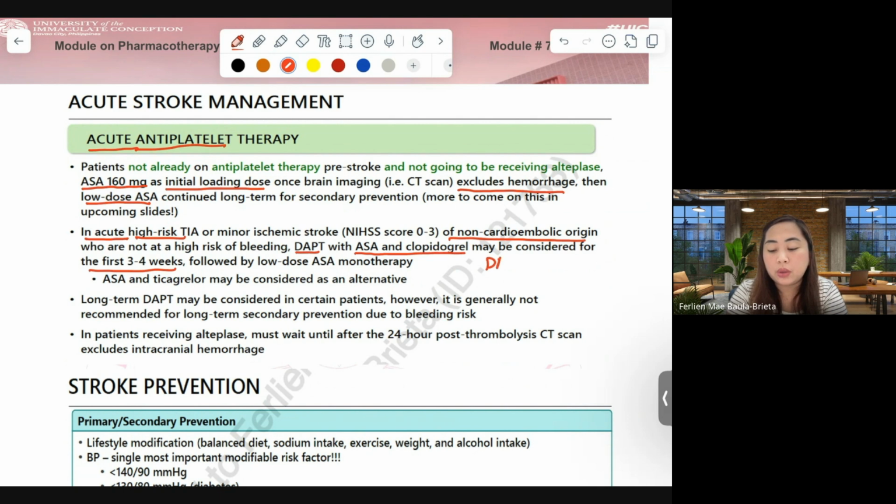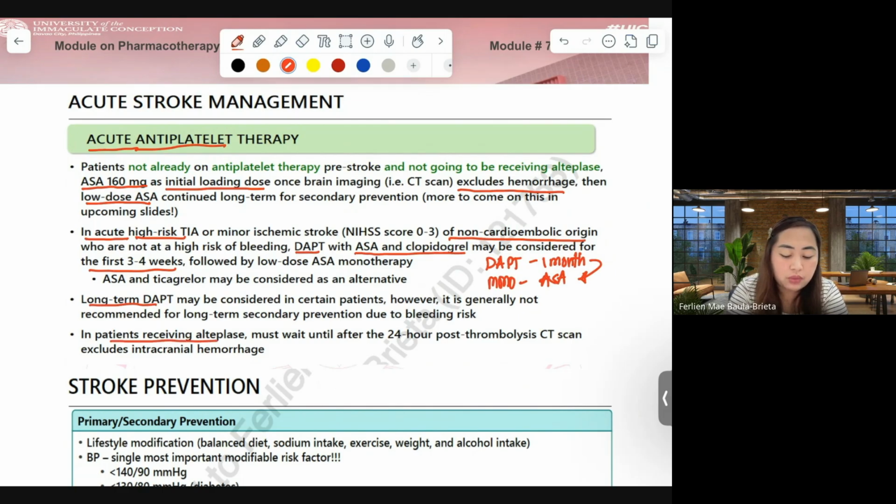So we will have DAPT for 1 month, and the patient should go back to his doctor after 1 month, and that will now allow monotherapy of aspirin for lifetime. Long-term dual antiplatelet therapy may still be considered in some specific patients. However, it is generally not recommended for long-term use in order to prevent bleeding risk.